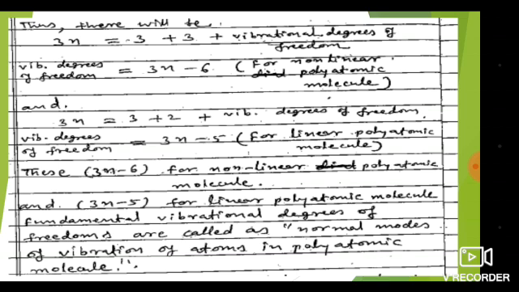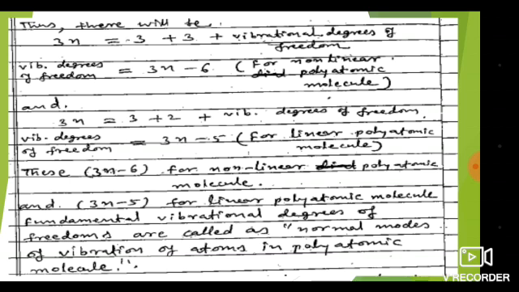So 3n minus 6 for non-linear polyatomic molecules and 3n minus 5 for linear polyatomic molecules. The fundamental vibrational degrees of freedom are called normal modes of vibration of atoms in a polyatomic molecule.